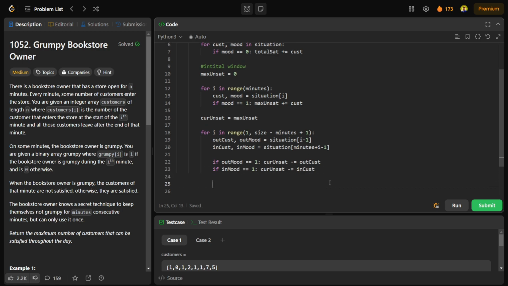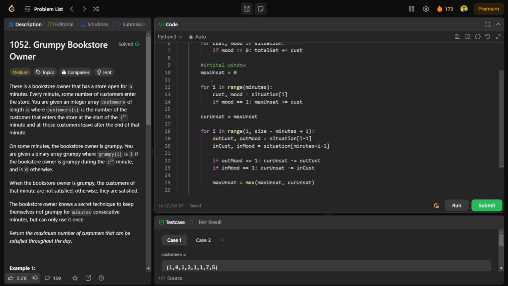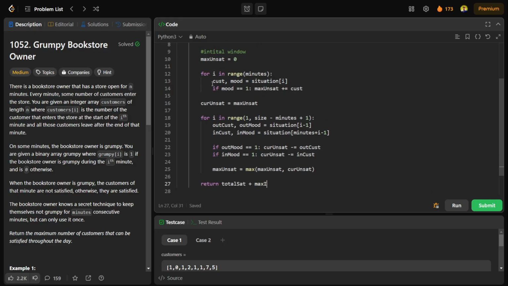Every time I will be checking the maximum, so max satisfied equals max of the max satisfied and the current unsatisfied. At last I will be returning my total satisfied customer plus the max unsatisfied customer that I am contributing from here.